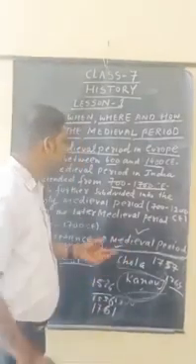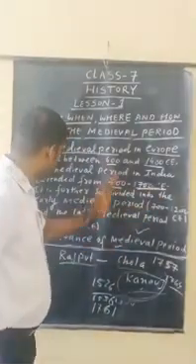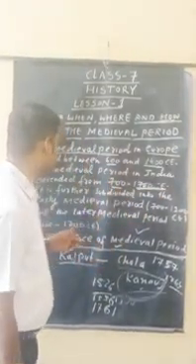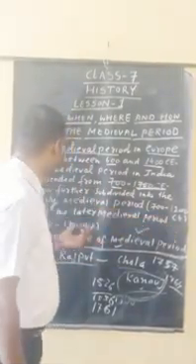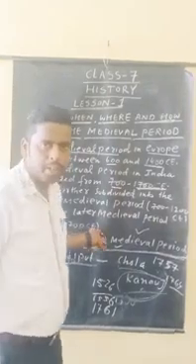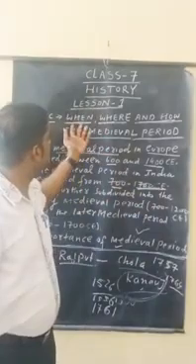So in India, the medieval period lasted from 700 to 1700 CE, and it is also divided into two parts: early and later. The early is considered from 700 to 1200 CE, and the later from 1200 to 1700 CE. CE means Common Era. So this chapter, lesson 1, has the topic when, where and how.